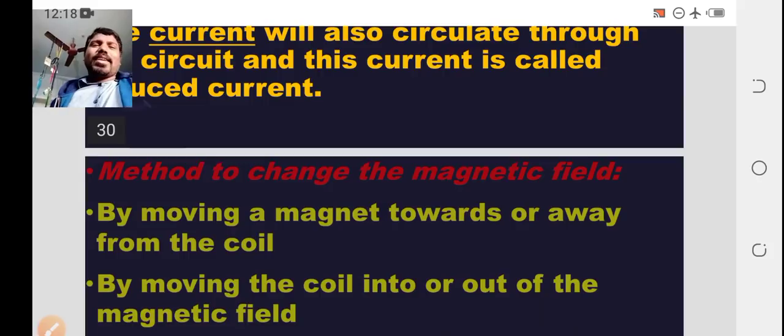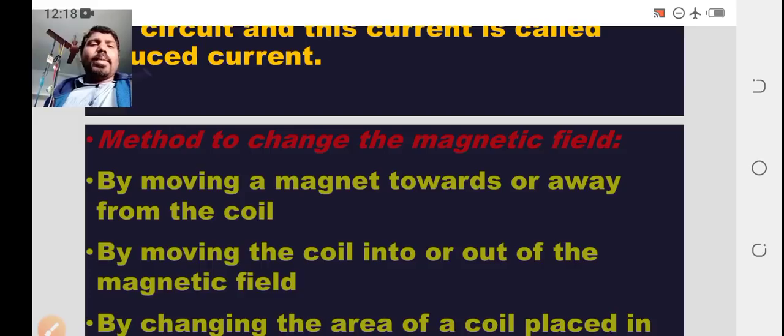Somebody may ask how we can change the magnetic field. One method is by moving a magnet towards or away from the coil; by this variation, the magnetic field changes. Another method is by moving the coil into or out of the magnetic field. If the magnetic field is constant and you move the coil towards or away from it, the magnetic field linked with the coil will change.